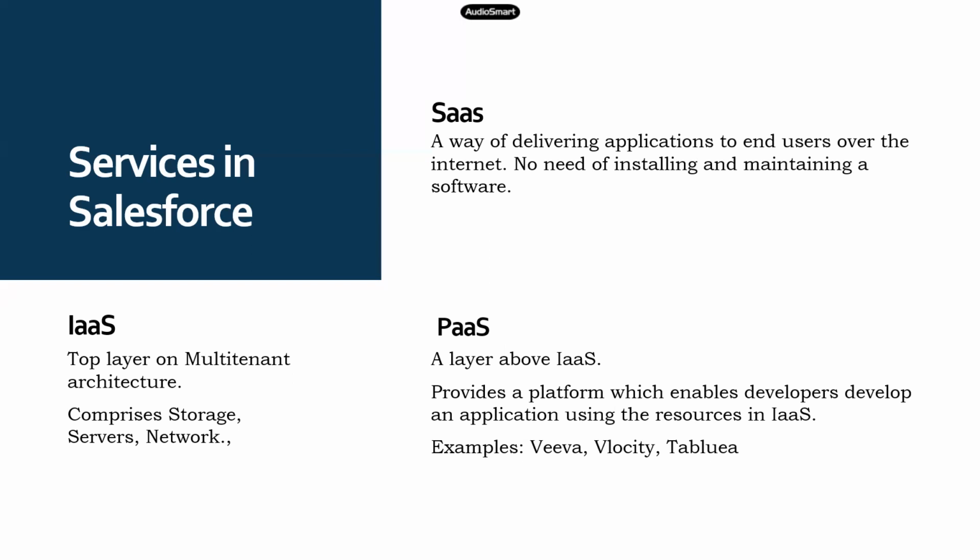They have built a particular application on top of Salesforce, so we can use that application and develop software on top of it. That particular layer is called platform as a service, and Velocity here is using that as a service of Salesforce.